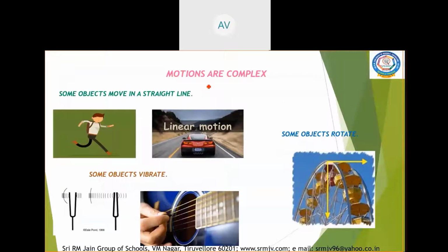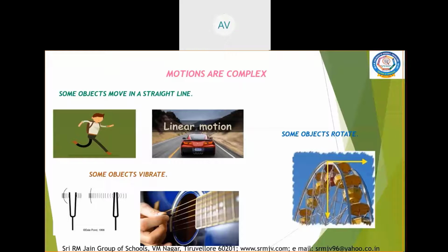Motions are complex. Some objects move in a straight line, some may move in a curved path, some objects may rotate, and some may vibrate. So objects change their position with respect to time and with respect to the surroundings or with respect to a stationary object in the surroundings.